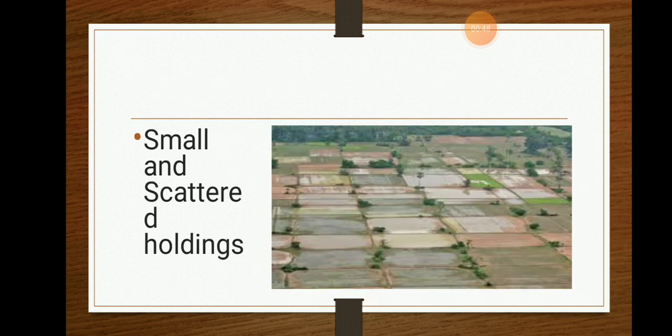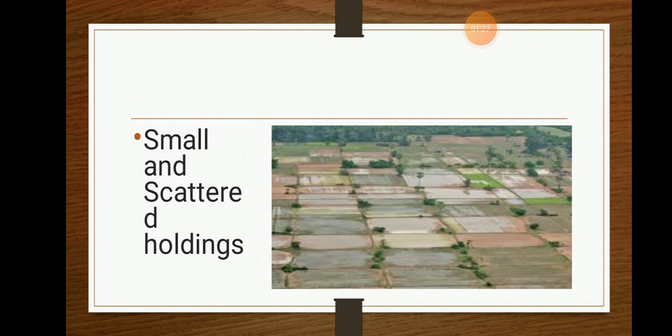Secondly, the small and scattered holdings. Now what does this mean? I have a parent and we are 9 siblings. My parent has 1 acre of land, so he needs to distribute that 1 acre of land among our 9 siblings. One whole agricultural land will be cut into 9 pieces within that 1 acre. Only a small piece of land for cultivation will be left with each sibling. That is known as small and scattered holdings.